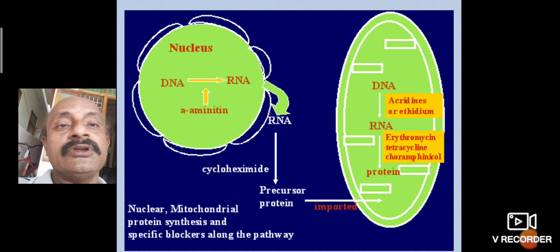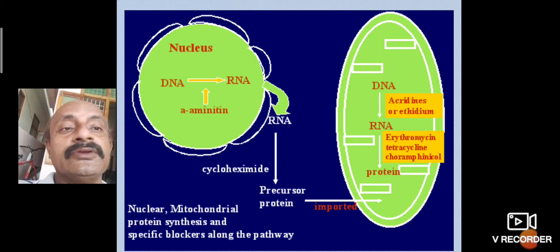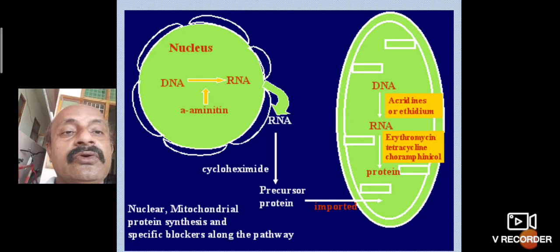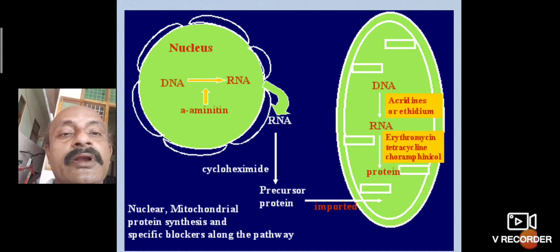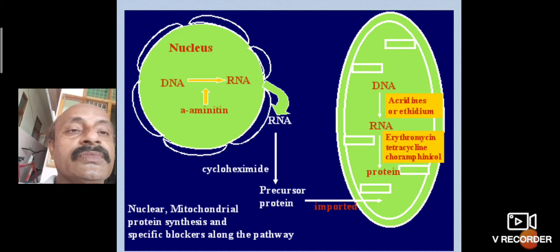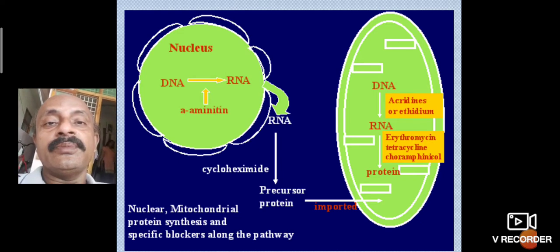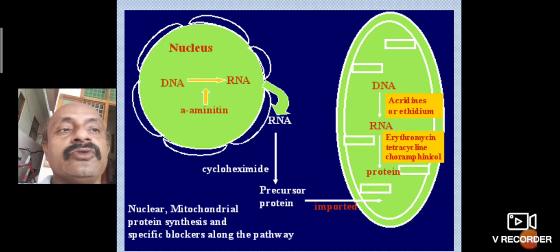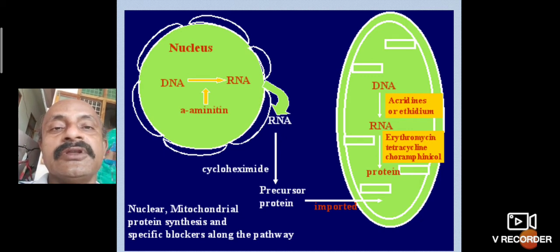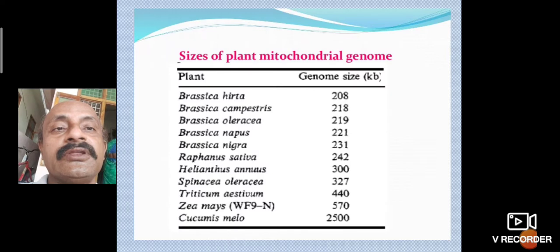Both nuclear DNA and mitochondrial DNA are involved in protein synthesis, with specific pathways, and the nuclear genome and mitochondrial genome share similar genome characters and arrangement.